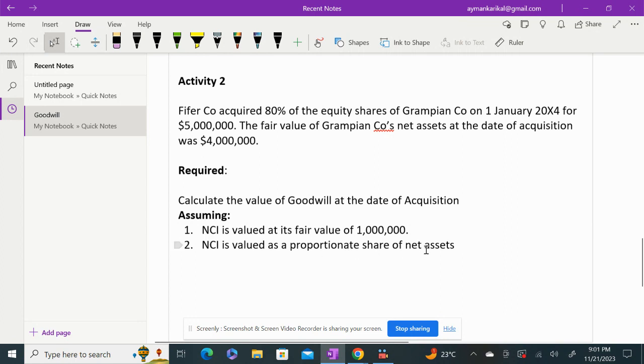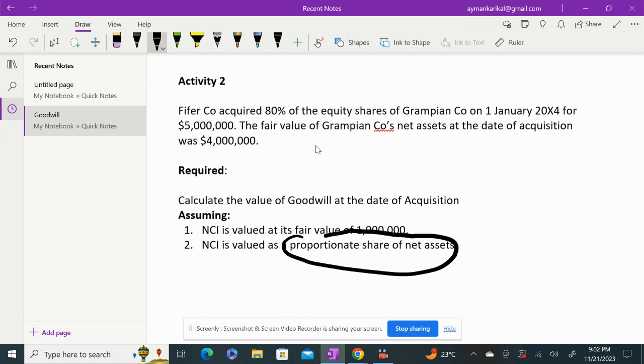So as I told you earlier, in your exam question, you may be given the fair value of the NCI and you will be asked to calculate the goodwill. On the other hand, you may not be given the value of NCI and you are supposed to find out the value. That is by calculating the proportionate share of net asset which you have not acquired. So that is basically NCI. Okay. So here we will go through the question.